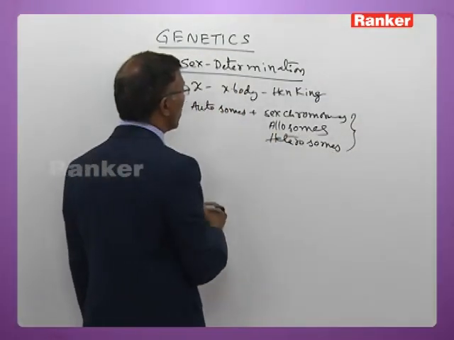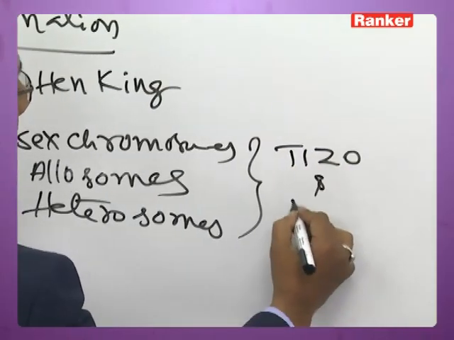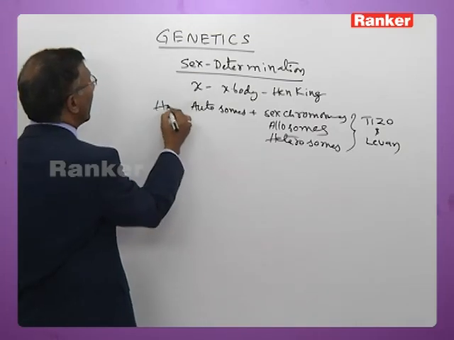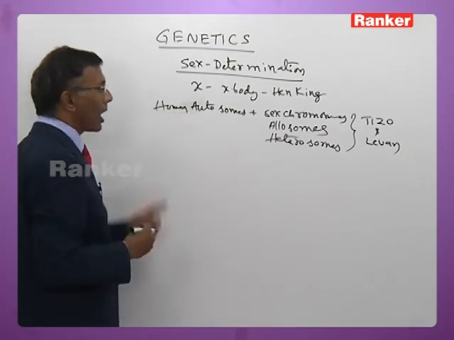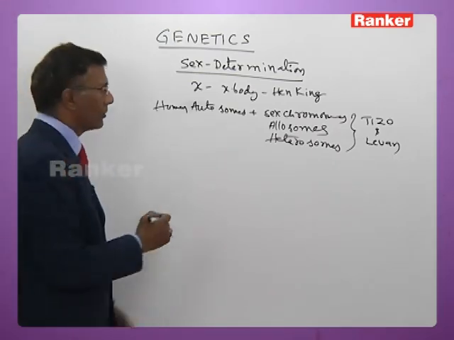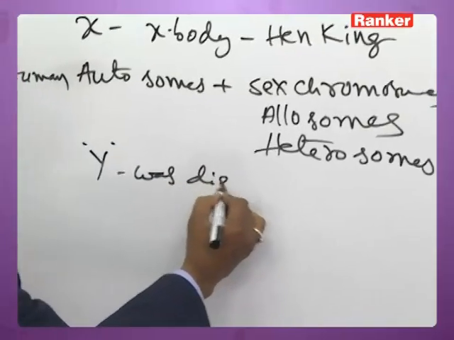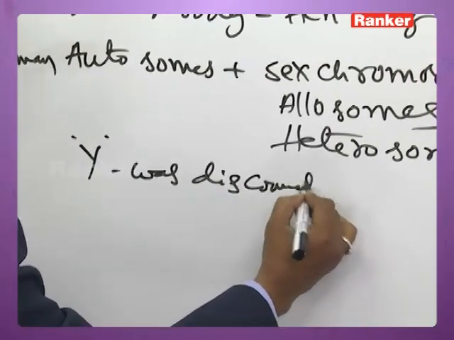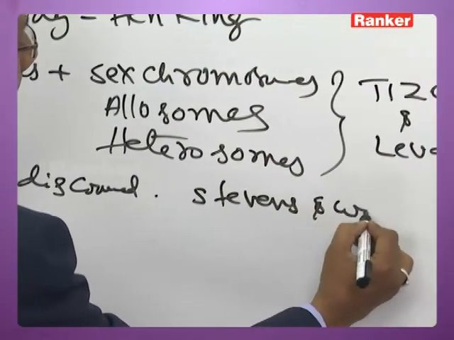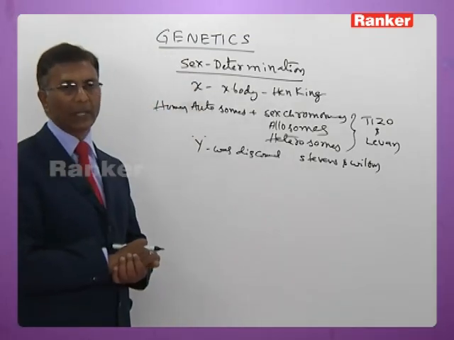Human chromosomes, the autosomes and sex chromosomes, were discovered by Tizot and Levin. Now the Y chromosome was discovered by Stevens and Wilson.